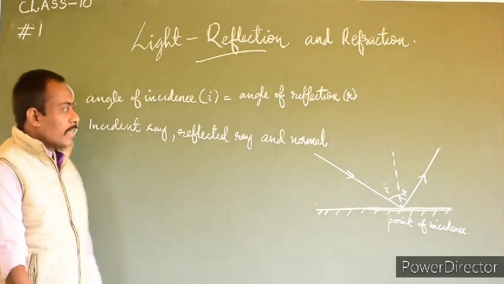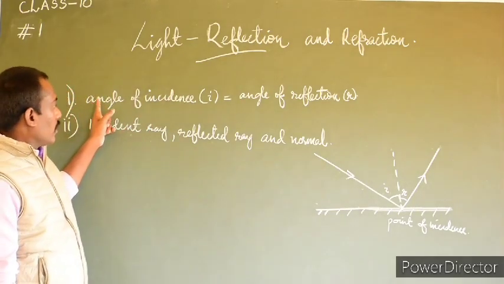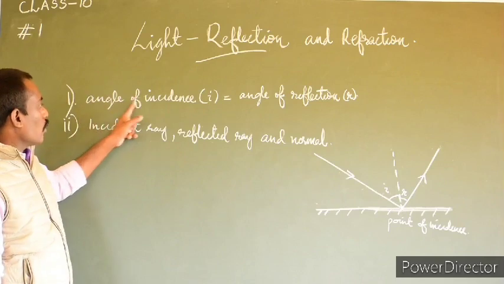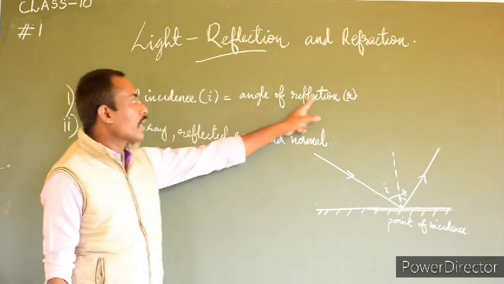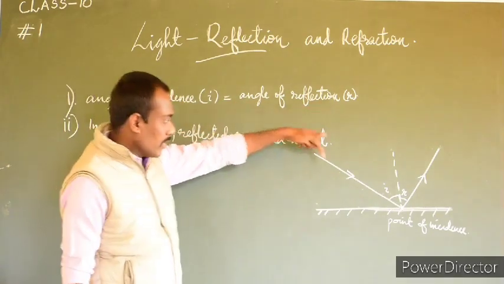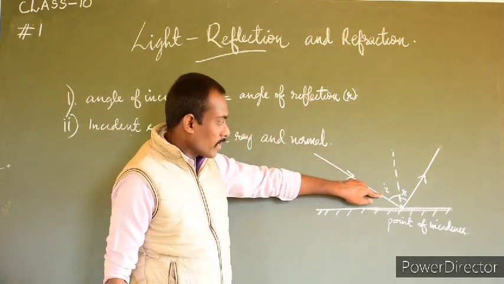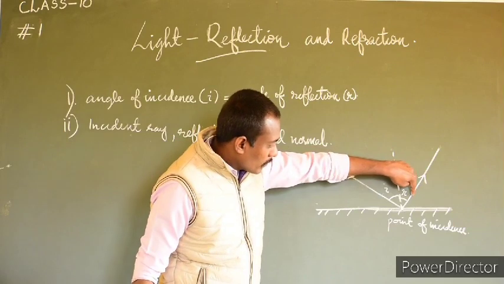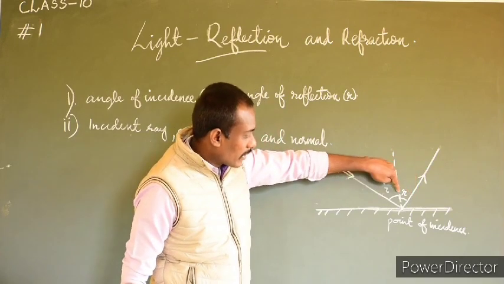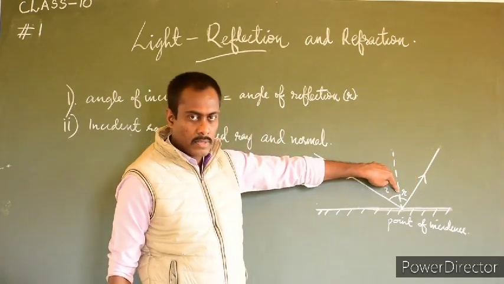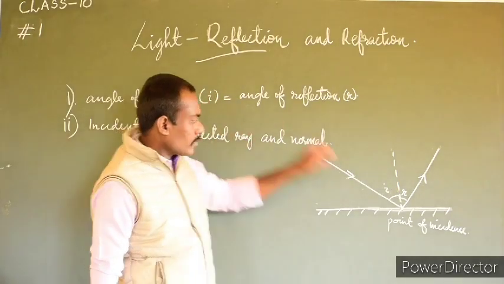And now let us see. The first law says the angle of incidence is always equal to the angle of reflection. That means the angle formed between the normal and the incident ray and the angle formed between the reflected ray and the normal is always the same.